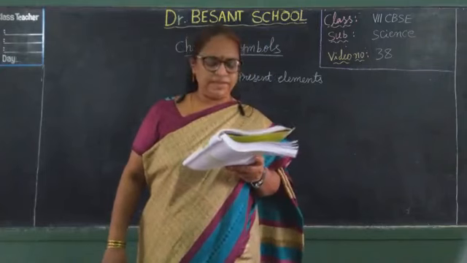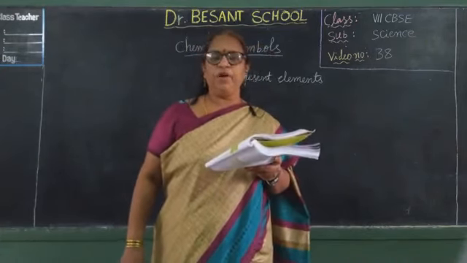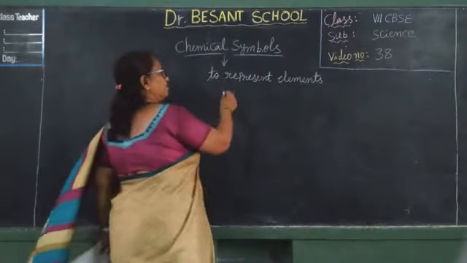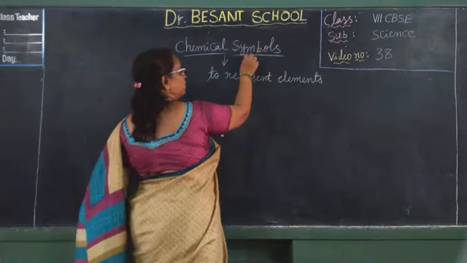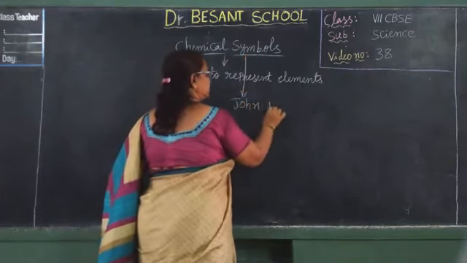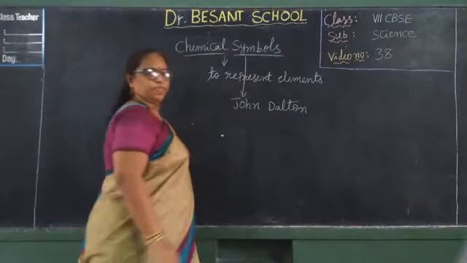Okay, John Dalton was the person to use symbols to represent elements with the help of picture symbols. So the scientist who used this is John Dalton.